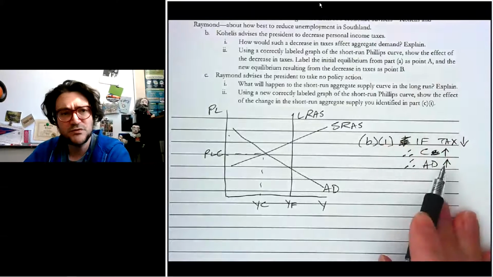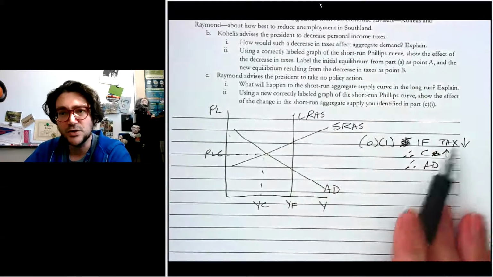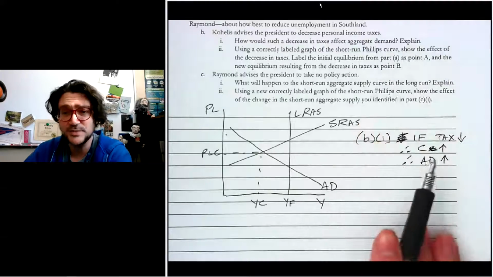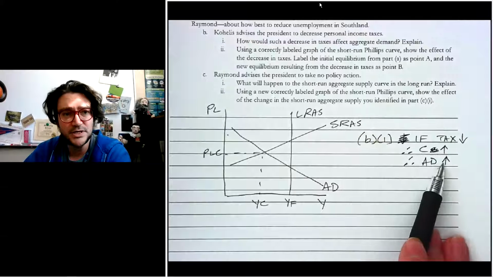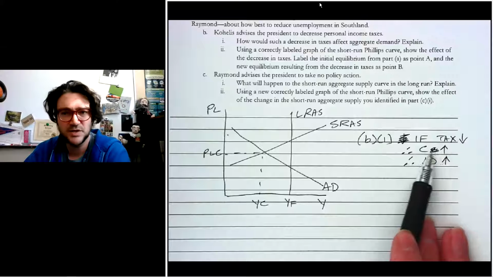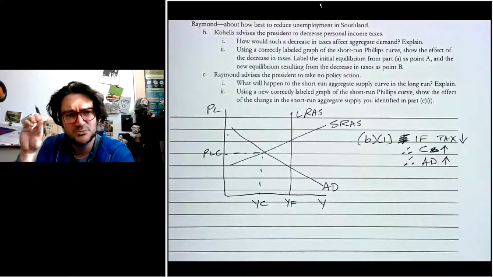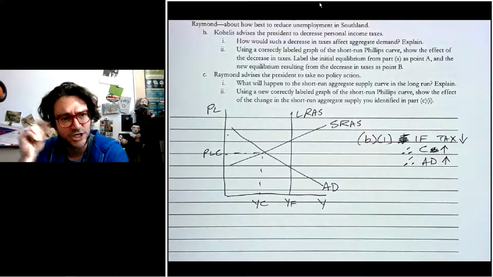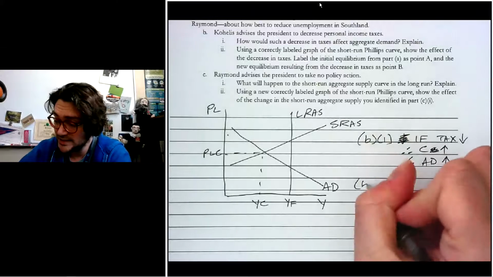And so just be very careful when they say, how would it affect aggregate demand? They have that word explain here. That means that you need to put something in between what happens to aggregate demand and the initial change. And so the in between here can just be that consumption spending rises, right? So when they're asking you to do this, they're specifically getting you to make links in a chain of logic.